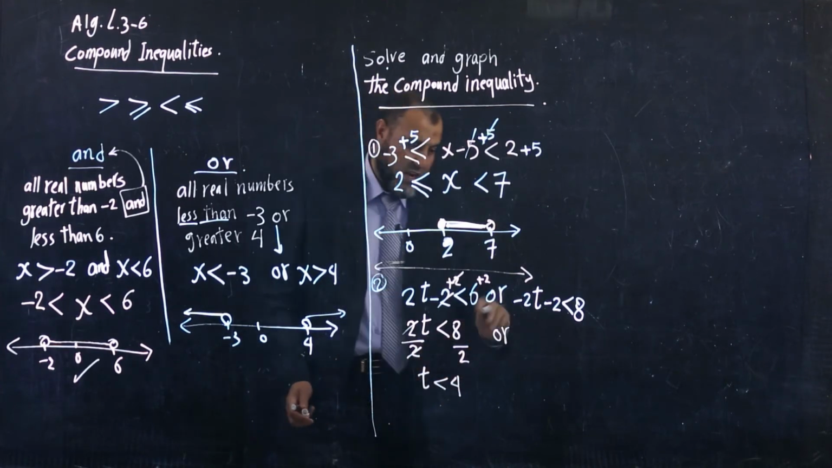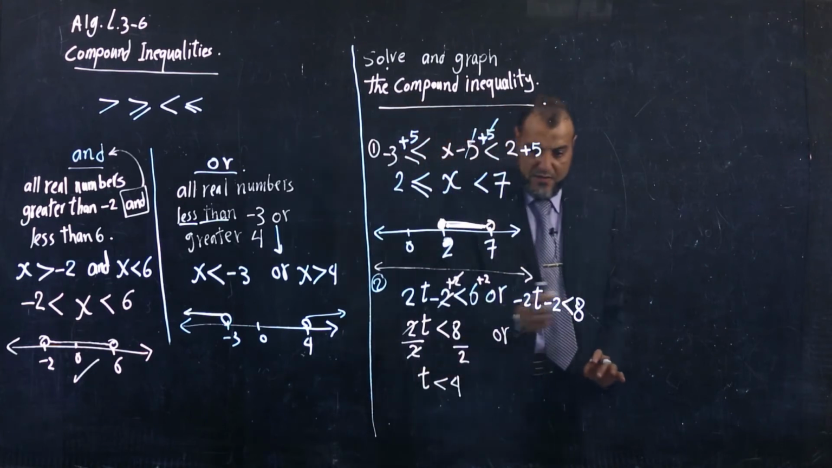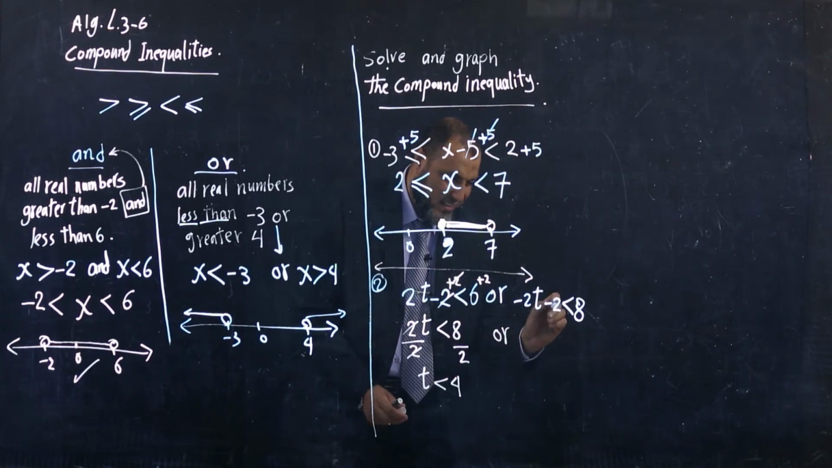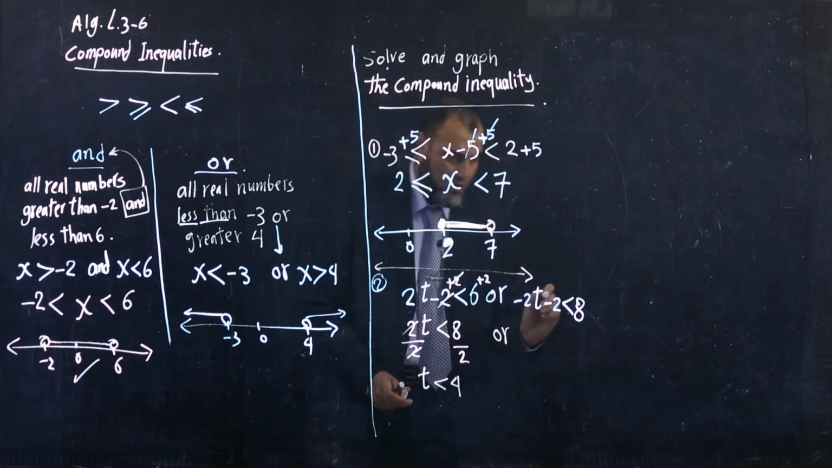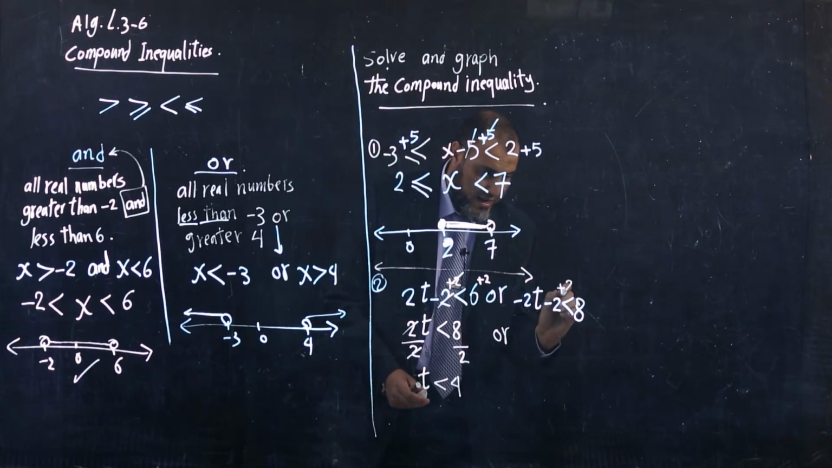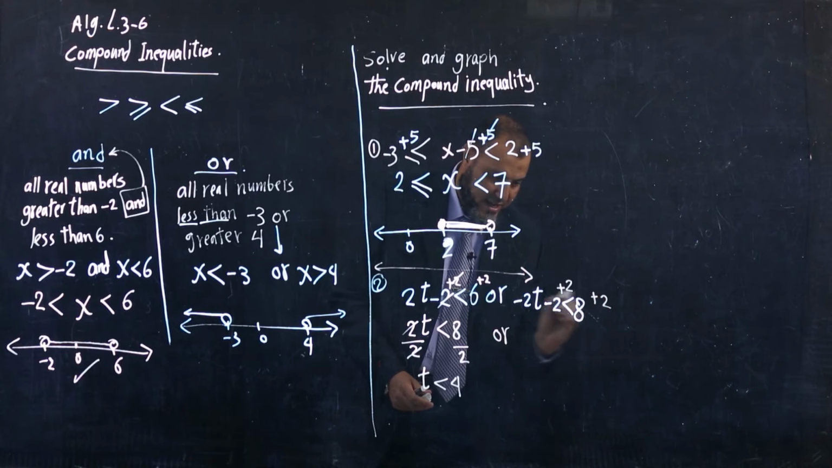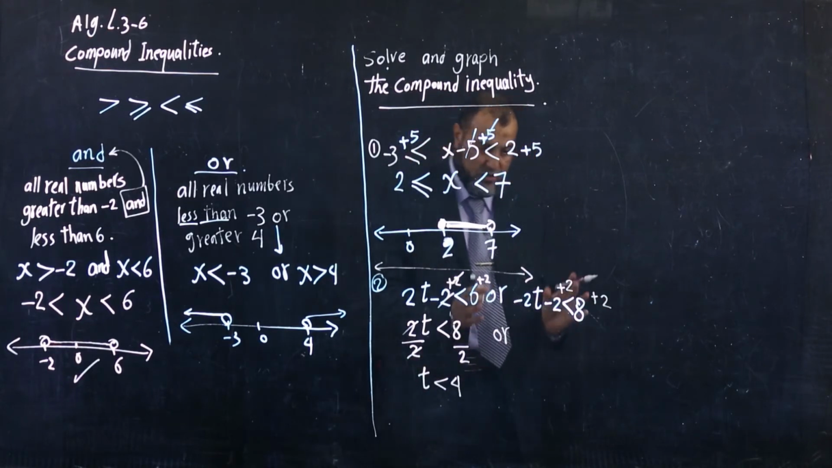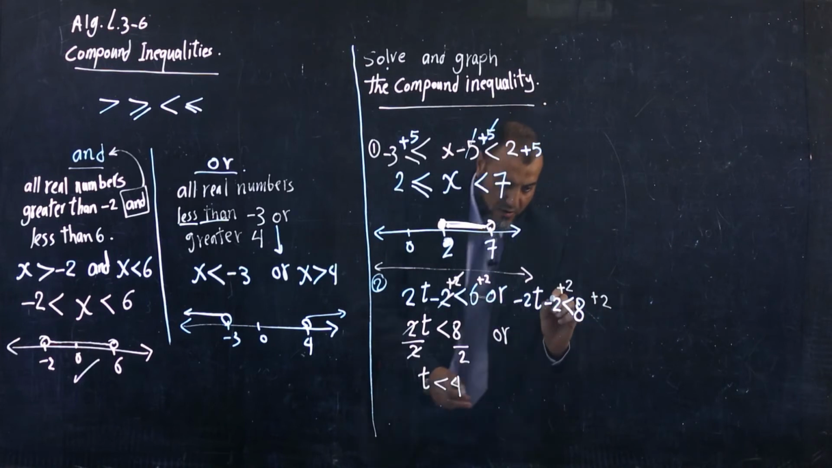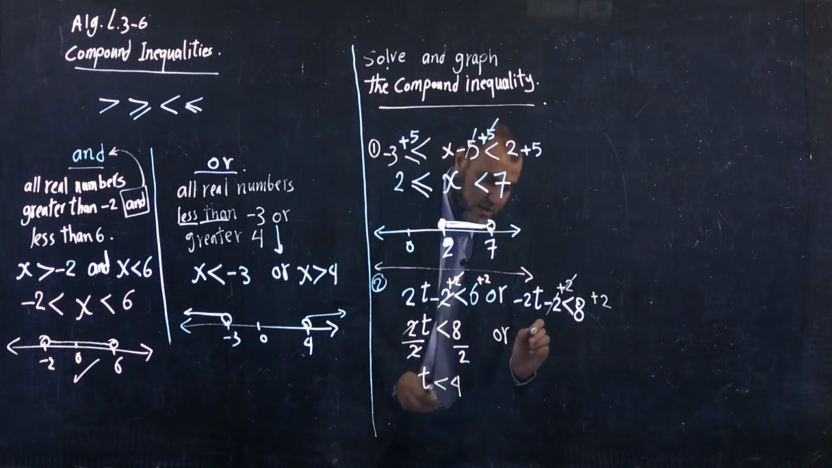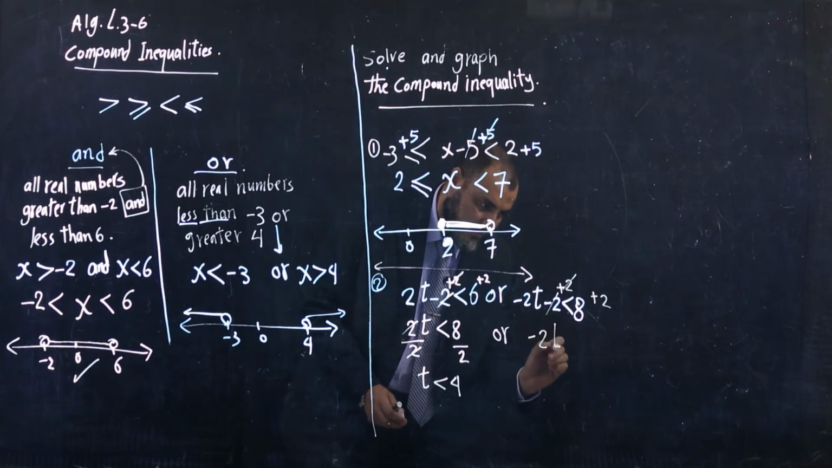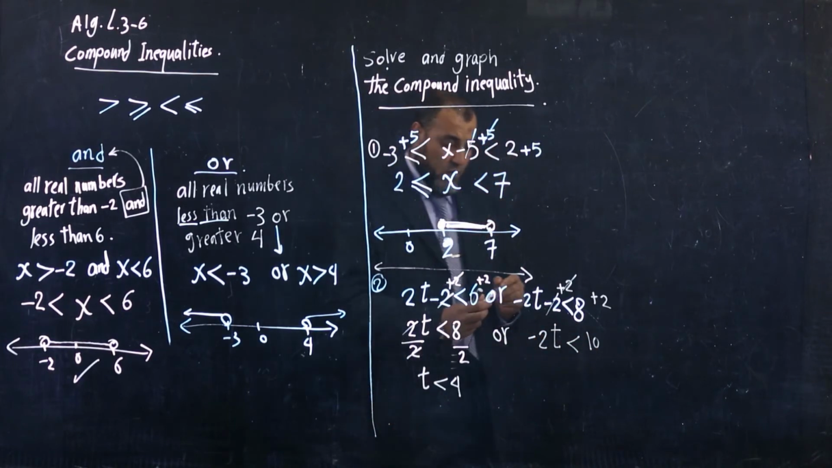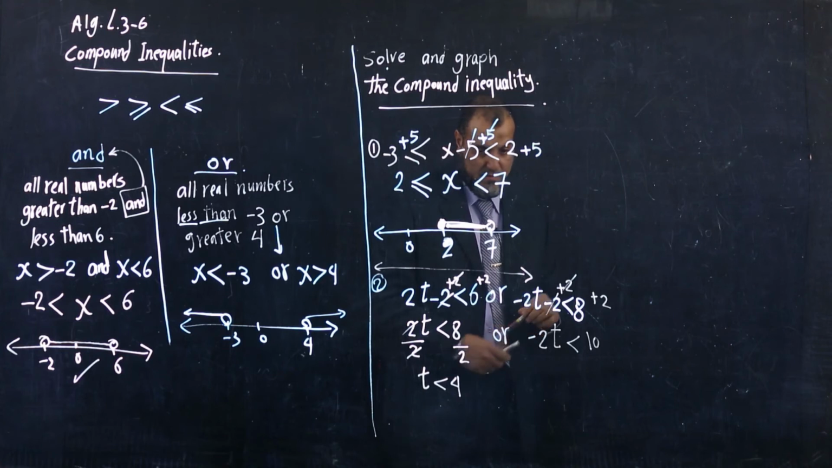Okay. Now, let's take that other one. Here, negative 2t minus 2 less than 8. So I add 2 to both sides. We have just 2 sides here. So here, we simplify. So I have negative 2t less than 10. Focus more here.